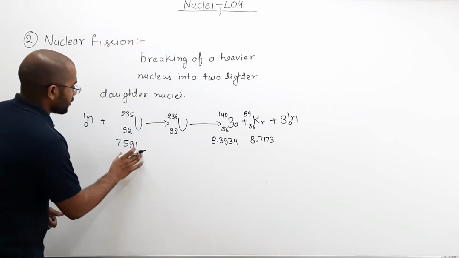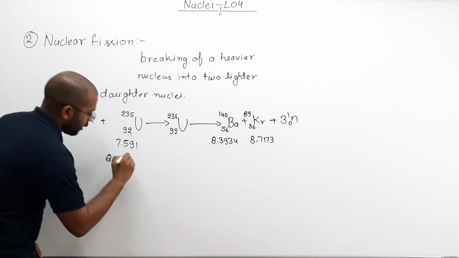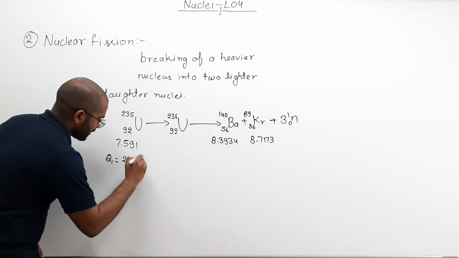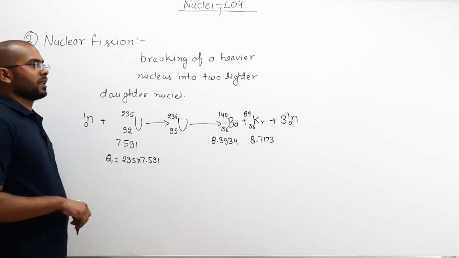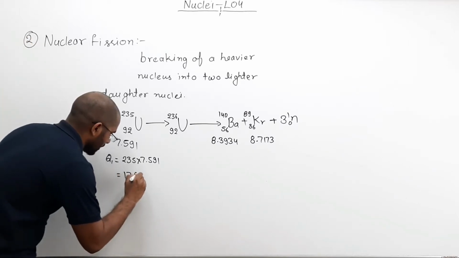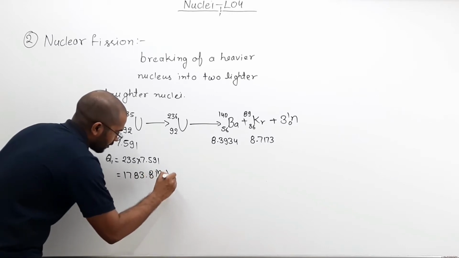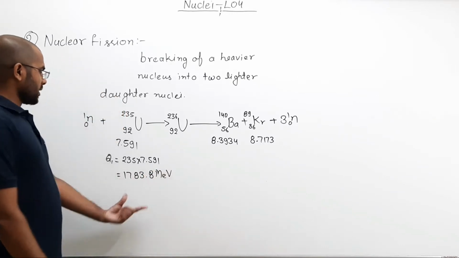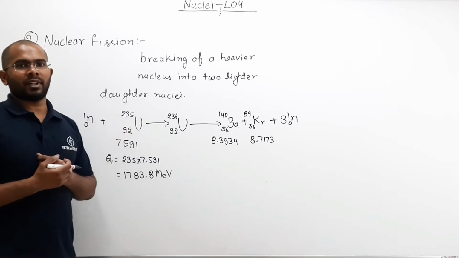So Q1 will be 235 multiplied by 7.591. When you solve this, you will get approximately 1783.8 mega electron volts. That is the total binding energy for uranium 235.